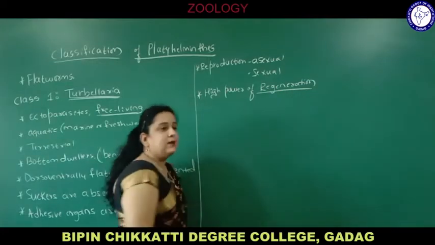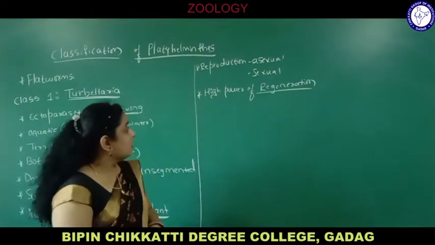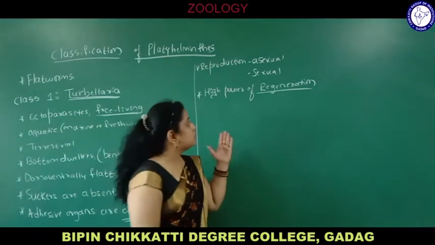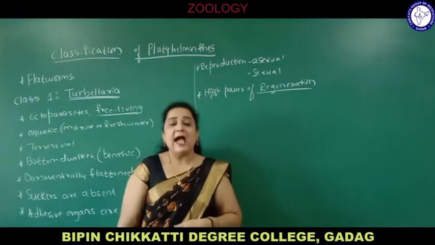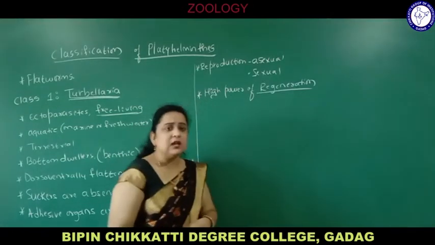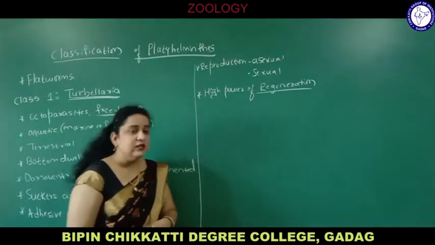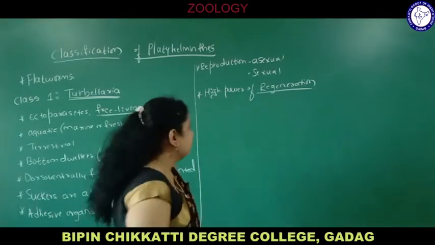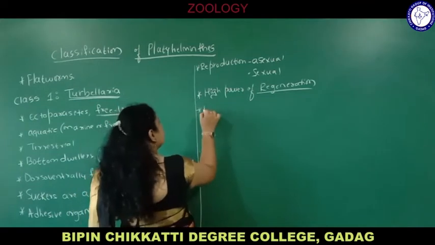If any body part is lost in these animals, that part grows into a new individual or new organism, which is called regeneration. So they have a remarkable power of regenerating themselves, and they are mostly hermaphrodite.